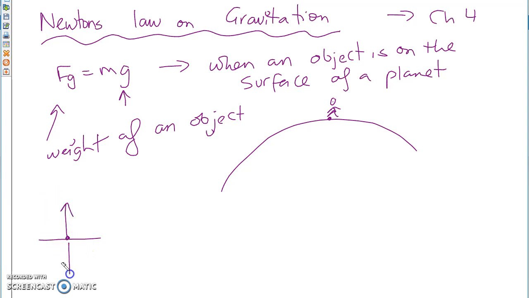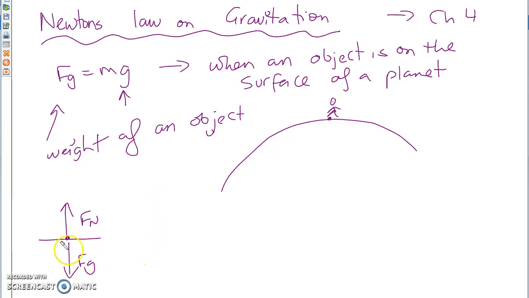What are we measuring? F normal. When I'm on Earth and I stand on top of a scale, gravity is pulling me down, but it's the F normal that's pushing back against me. So I'm actually weighing myself using F normal. I'm cheating. Which equals Fg.